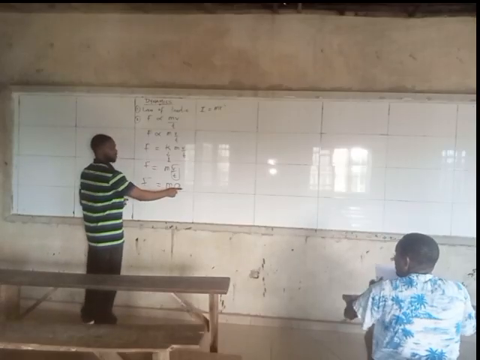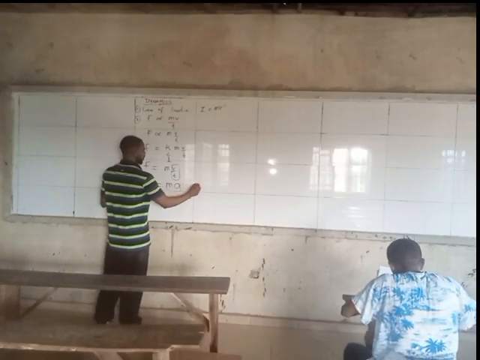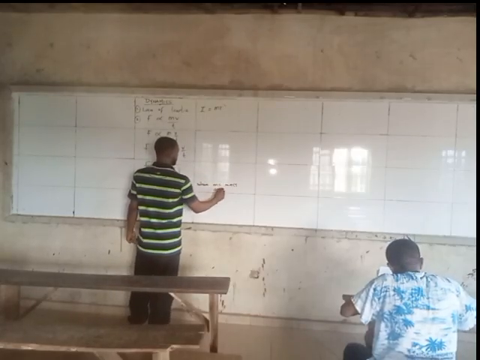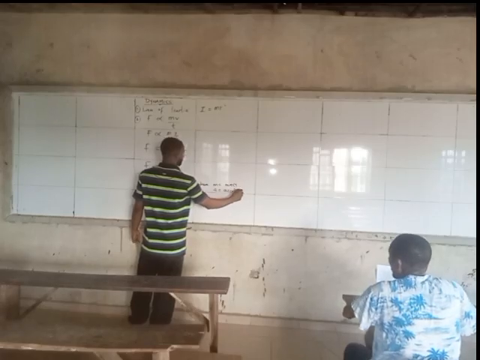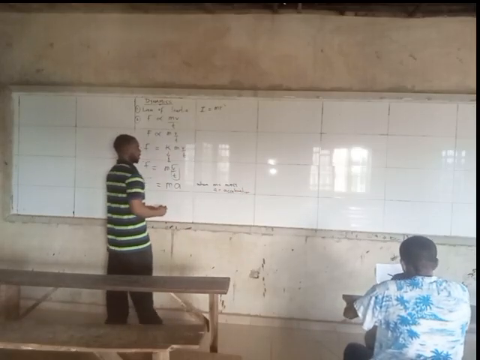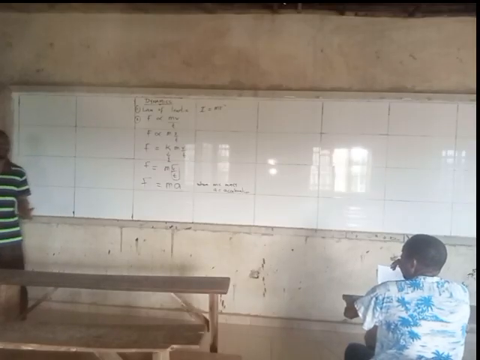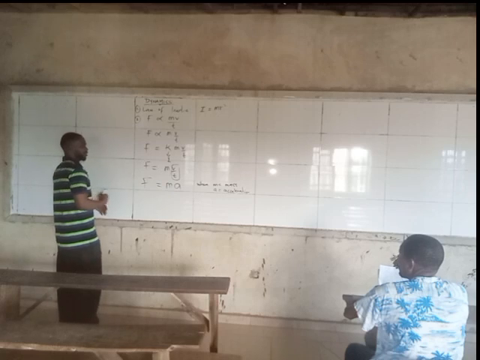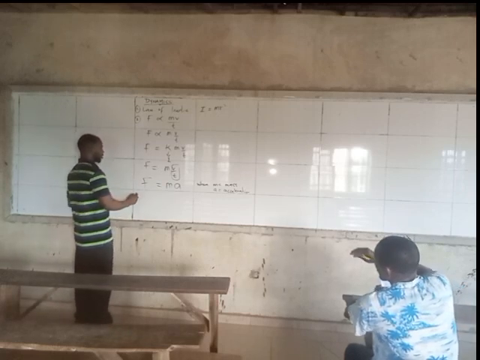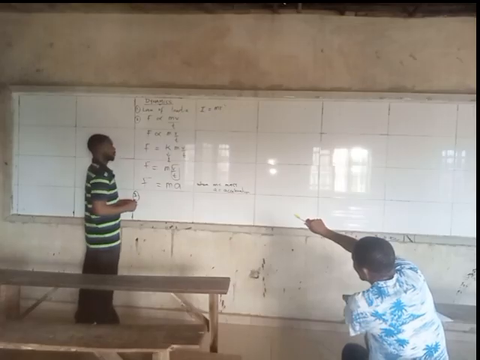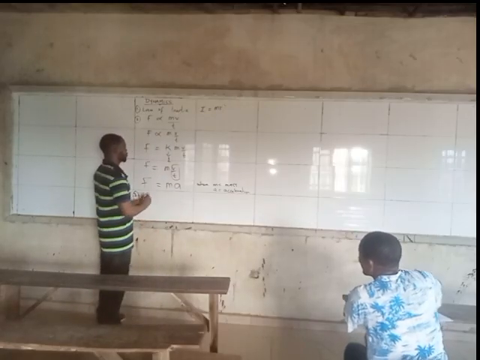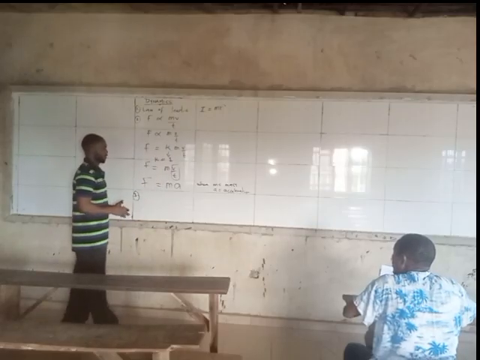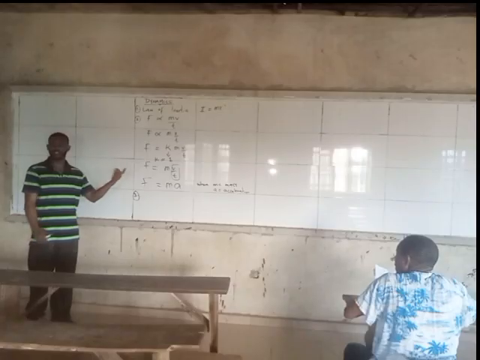F equals mass times acceleration, where m equals mass and a equals acceleration. You know that mass is simply the amount of matter a body contains. Acceleration is change in velocity, so we say change in direction. The proportionality constant k is equal to 1. It's not always, but in this case it's equal to 1.